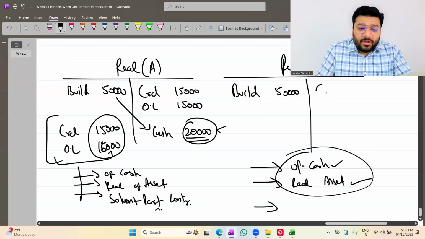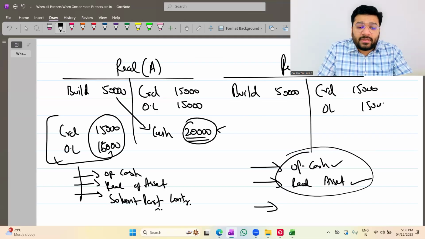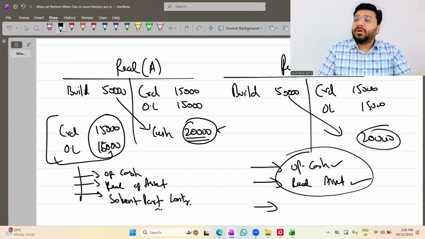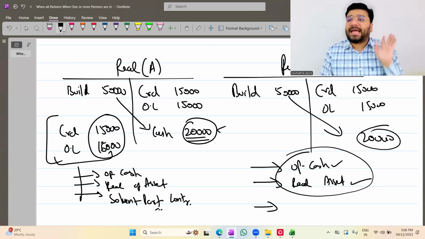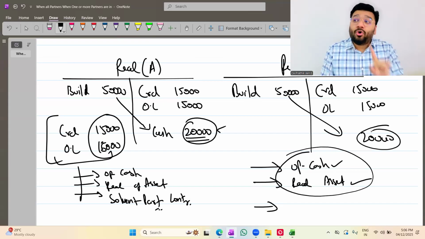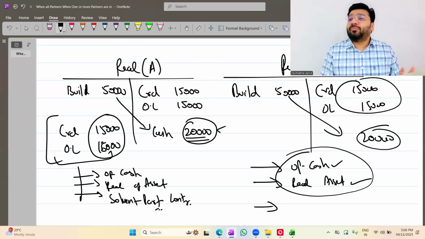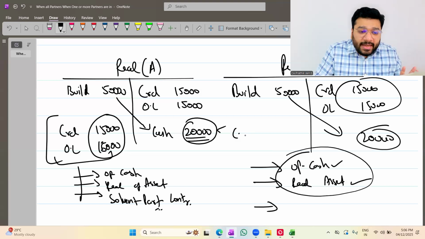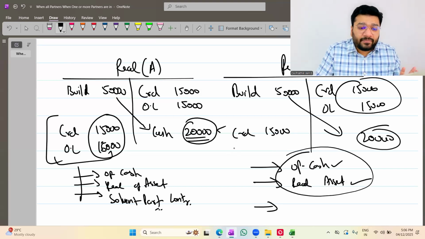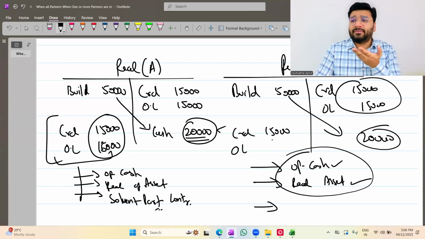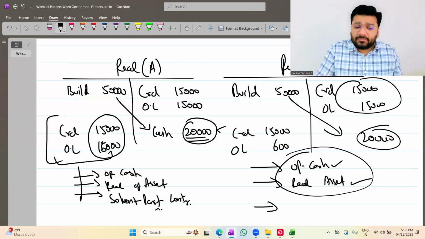Do you agree with me? For example, creditor is there 15,000. Other liabilities there 15,000. Here, asset realized how much? 20,000. 20,000 and I have 1,000 rupees as cash balance. How much money in total I have? Only 21,000 I have. Whereas the money I have to pay is 30,000 rupees. So now, creditor 15,000 I'm writing. And other liability, how much I can record? Out of 21,000, 6,000 I can record.